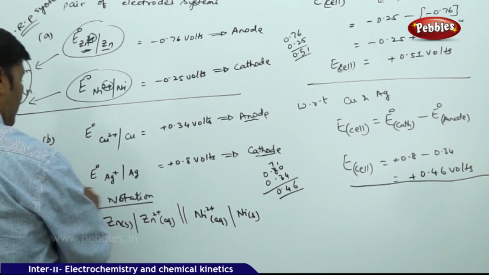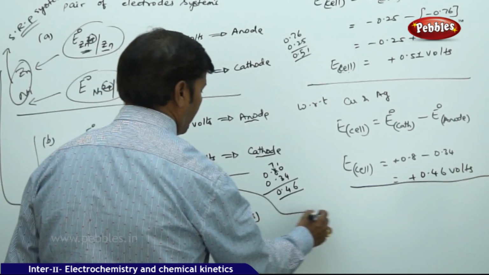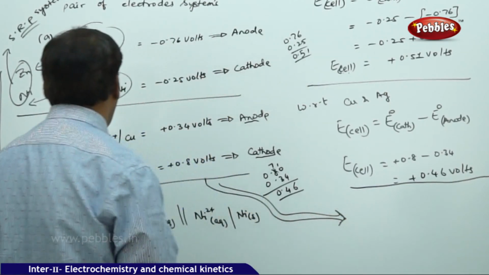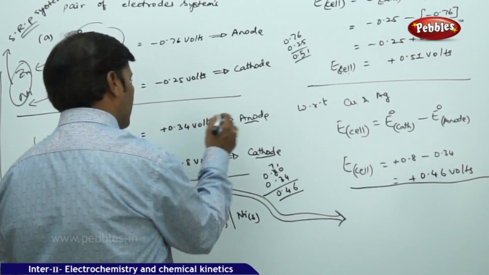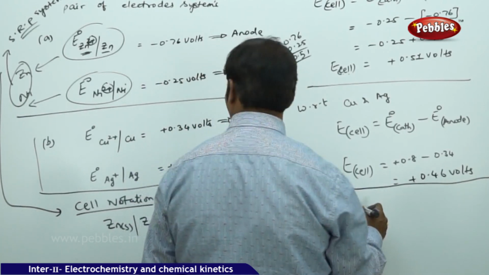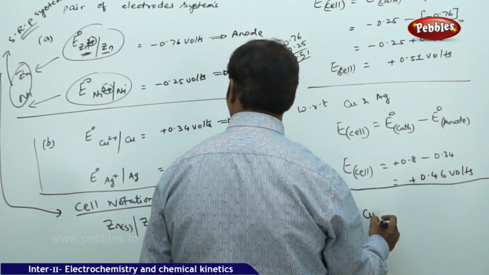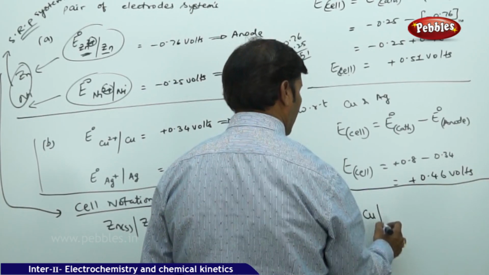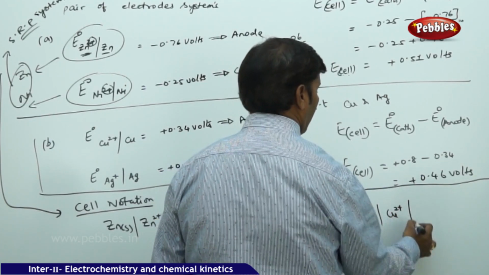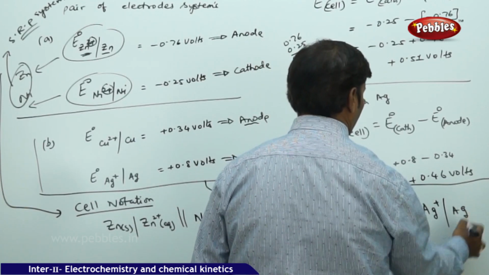For the second electrode system, we can write the cell notation as well. Here copper is getting oxidized and silver is getting reduced, so we take Cu, Cu2+, double vertical line, Ag+, single vertical line, Ag.